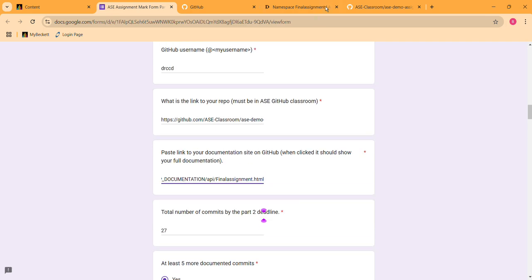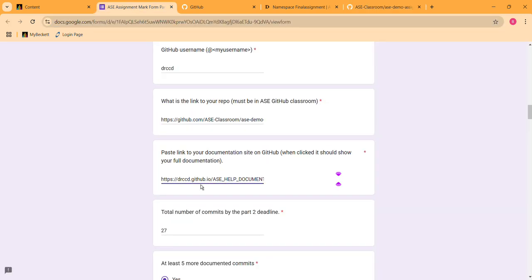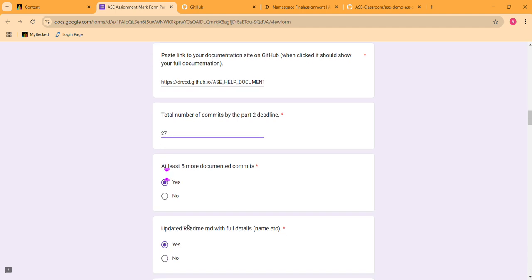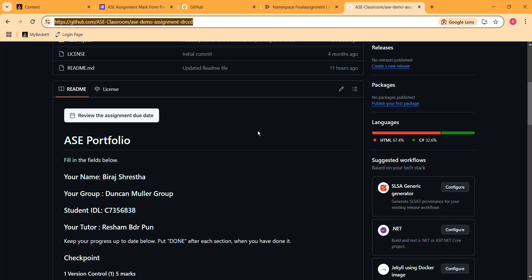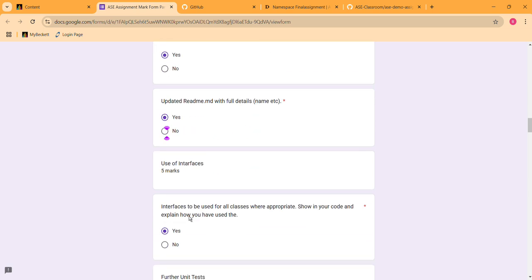Total number of commits. As you can see, my total number of commits is 27. At least five more documented commits. Since the commits are more than 5, yes. Updated readme file. Yes, I have updated all my readme file. Here you can see I have added my name, my group, student ID, my tutor. So yes, I have updated the readme file as well.